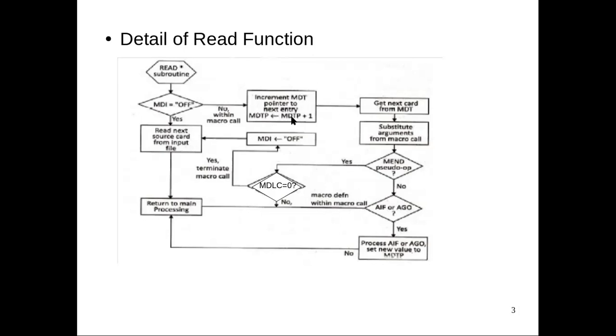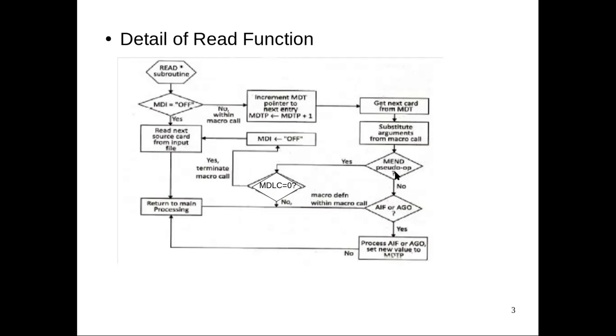At the time of the macro call, we have to increment our macro definition table pointer by 1, because we don't want to read that line. We have to read the next macro instruction for the macro expansion. Then read the next macro instruction from the macro definition table by using the MDTP value. Then read the first macro instruction of that particular macro call definition, and in that particular macro instruction, substitute real arguments in the place of index markers,